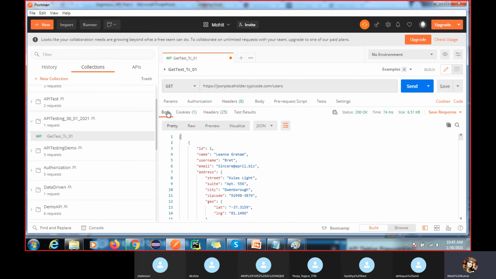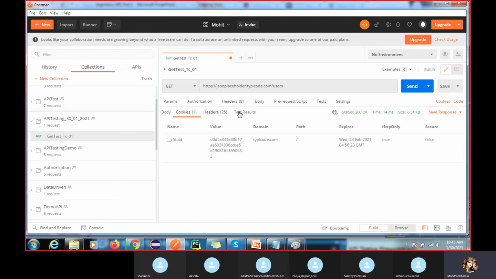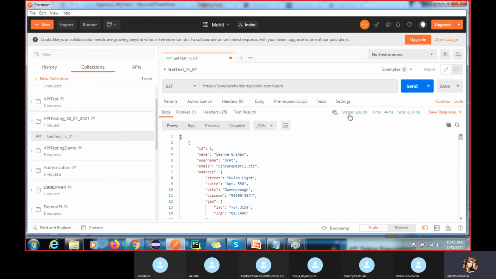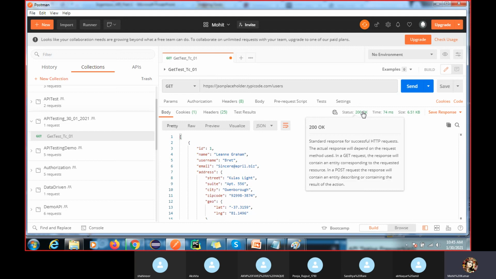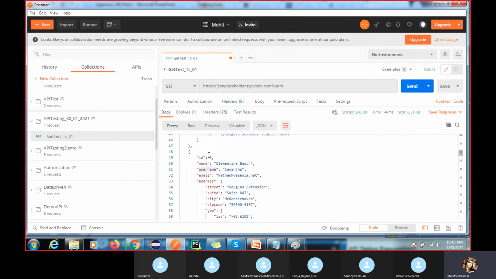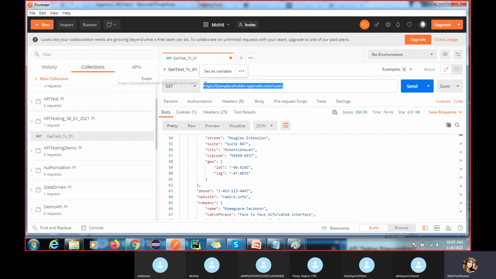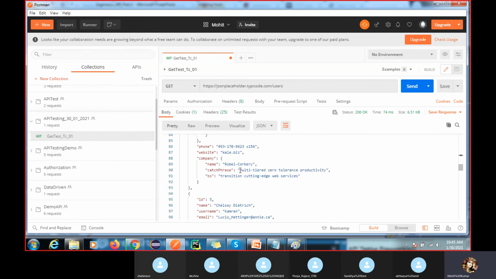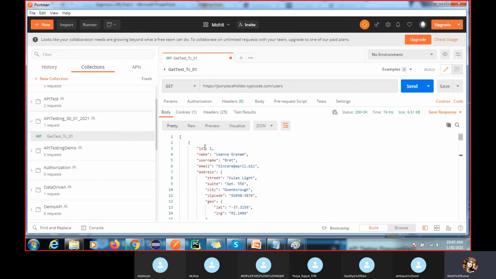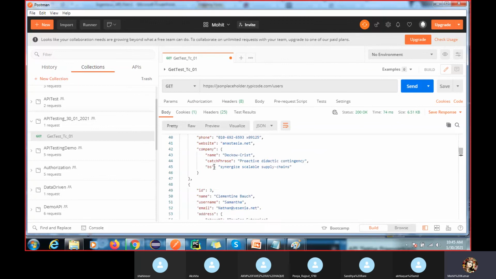This is your response tab. Inside this response tab we have the body, cookies, header, and test run. We will go to the header. You can see now we are getting the status OK, right? I have shown you. What does 200 mean? It means we have successfully retrieved all the data from this URI. Understood, right? In real time, you have to validate this JSON data. This is the one challenge.